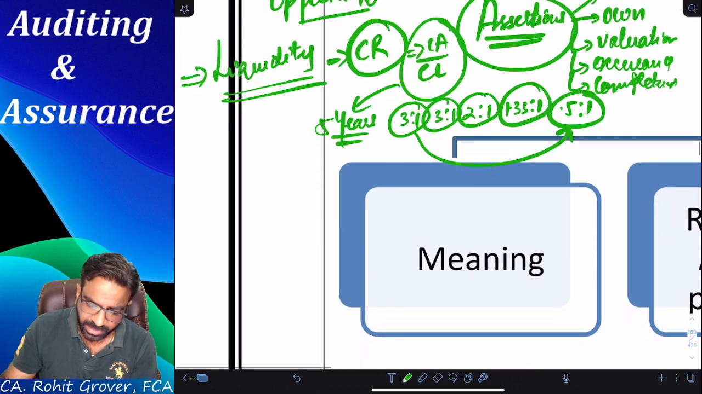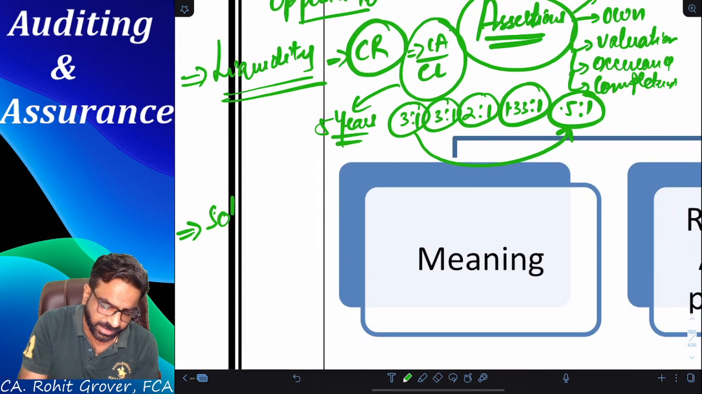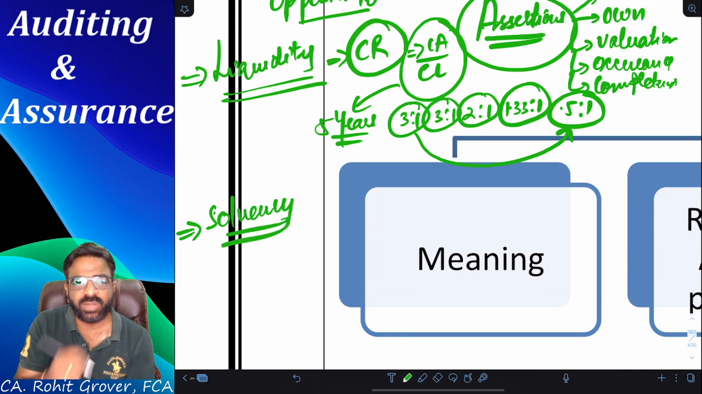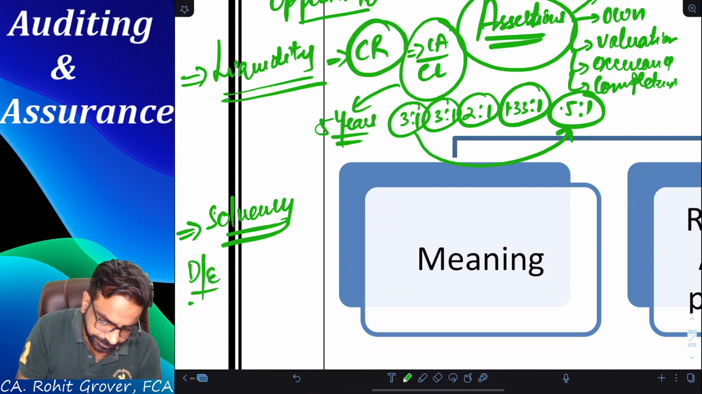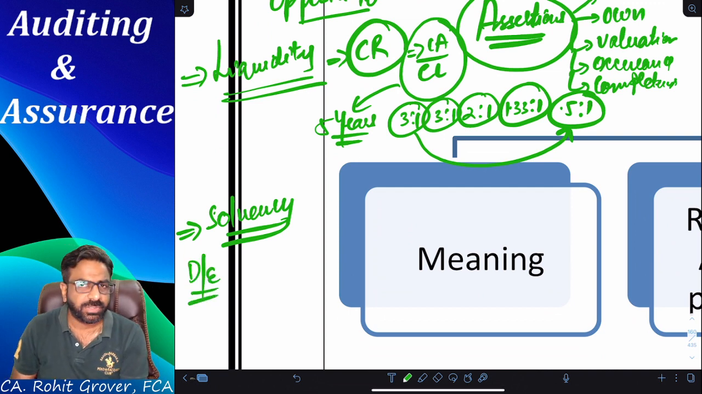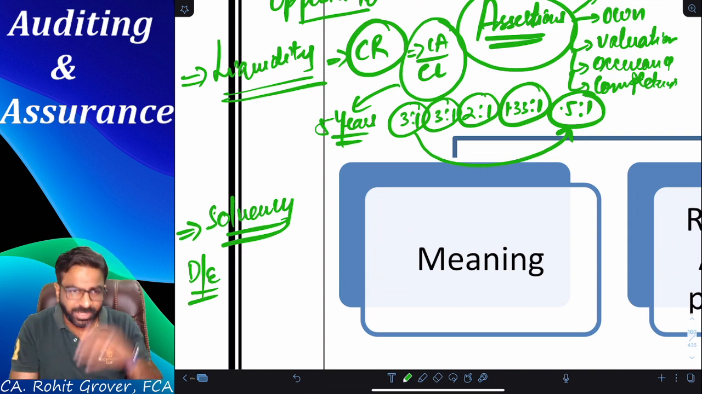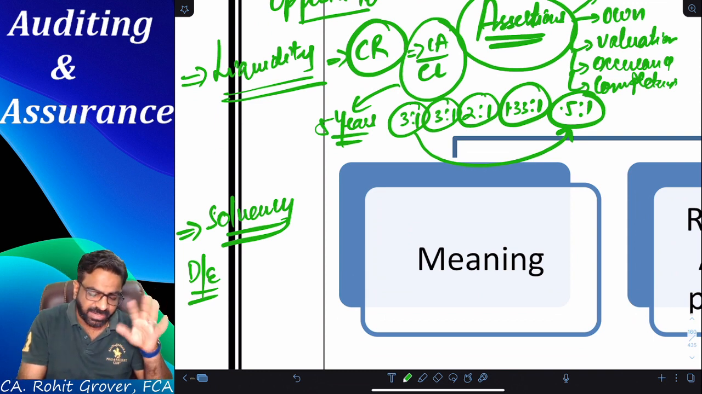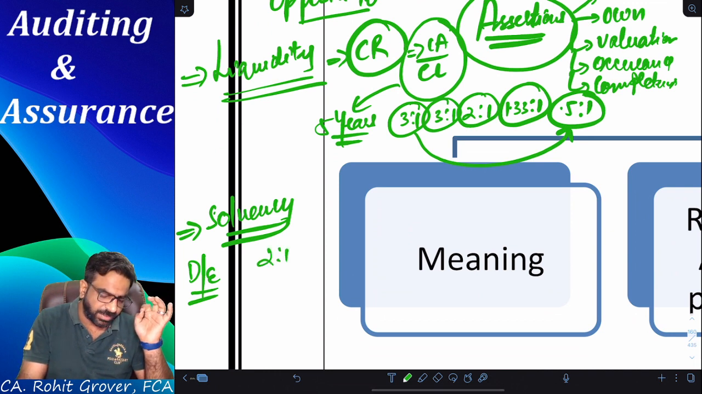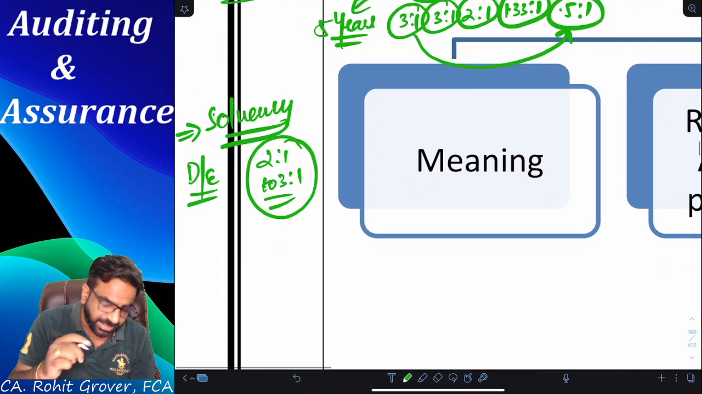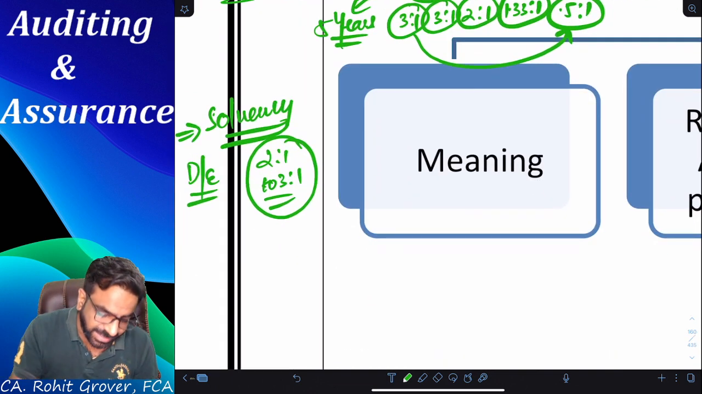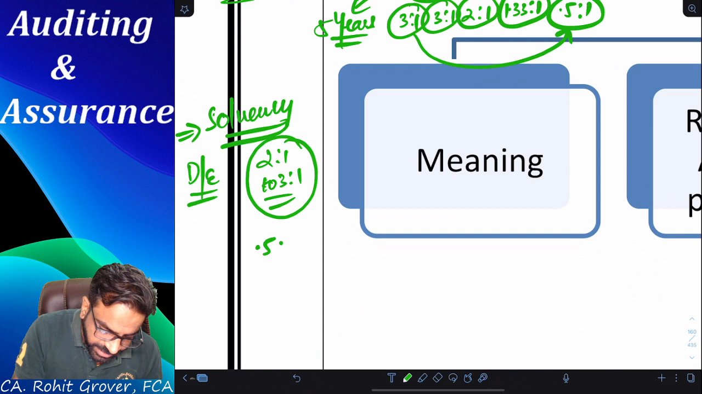Now, same thing, if I want to check the solvency of my client, everyone, should I calculate the current ratio or debt by equity ratio? Debt by equity ratio. Now, in the debt by equity ratio, up to the last year, my client's debt by equity ratio was ranging from 2 is to 1 to 3 is to 1. That is the last 5 years result. But in the current year, suddenly my client's debt equity ratio is 0.5 is to 1.